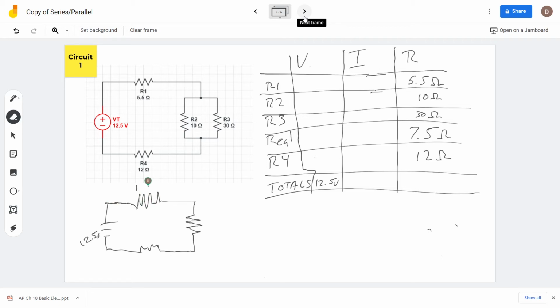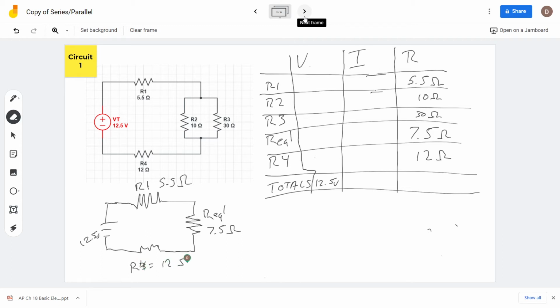We've got R1 is 5.5 ohms. Our equivalent 1 is 7.5 ohms. And R4, I should say, I apologize, R4 is 12 ohms.